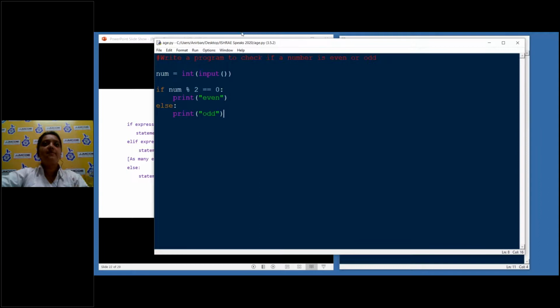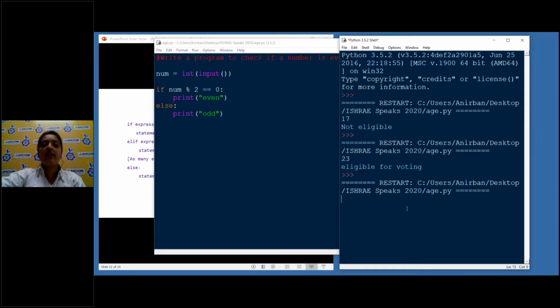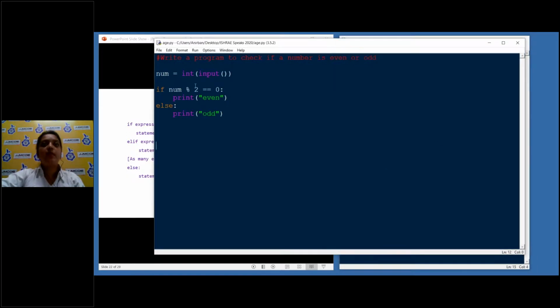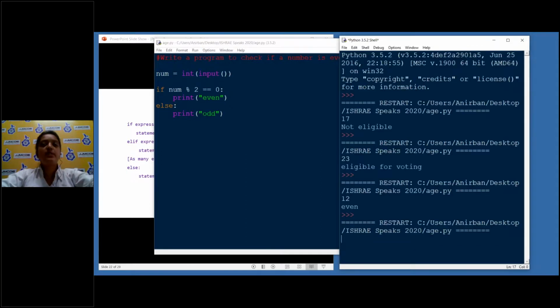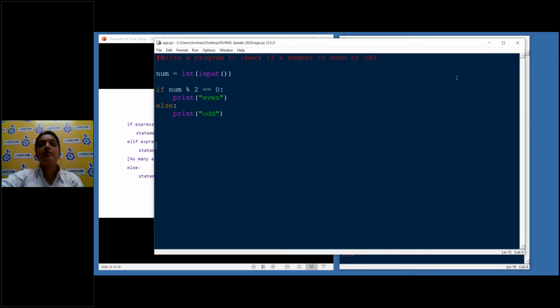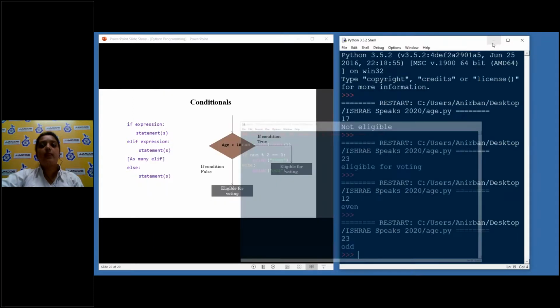Okay, I have saved it again and I'll run it again. It is asking me for a value, so I'll give 12. Even. Obviously, because 12 is an even number and it's completely divisible by 2. I will run it again and this time I'll put 23. I will get odd because 23 is not divisible by 2 and it is an odd number.